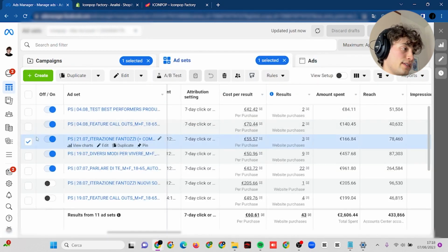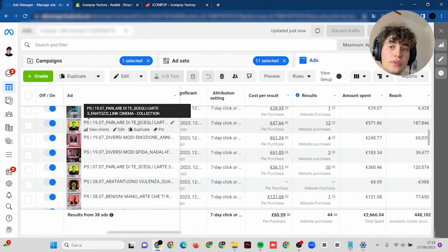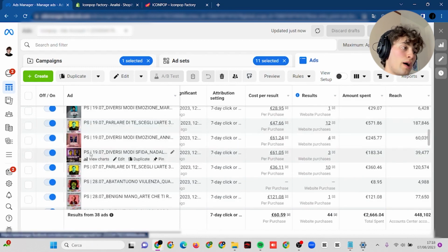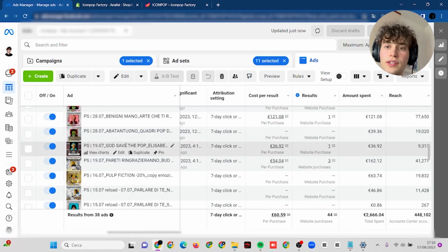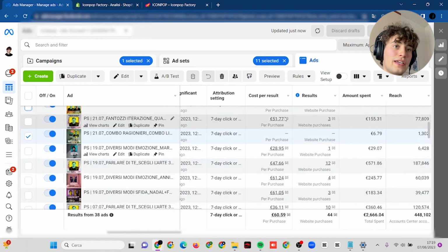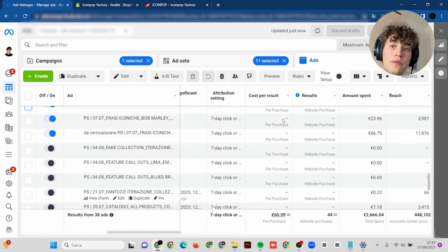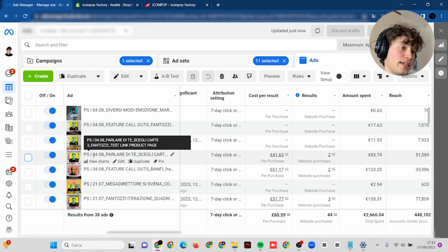And something else that is interesting and that may surprise some of you is that we didn't use any videos. As you can see, they are all static images. Basically, they are all templates of a portrait on a wall, a portrait in a house, someone holding this portrait, and these art pieces. And so one may wonder why didn't I make any video, and why in 2023, where videos are the most consumed content, thanks also to TikTok and so on, did I decide to just run static images?